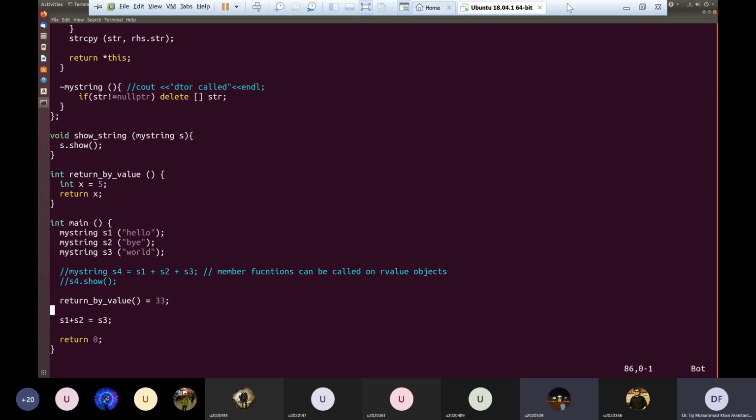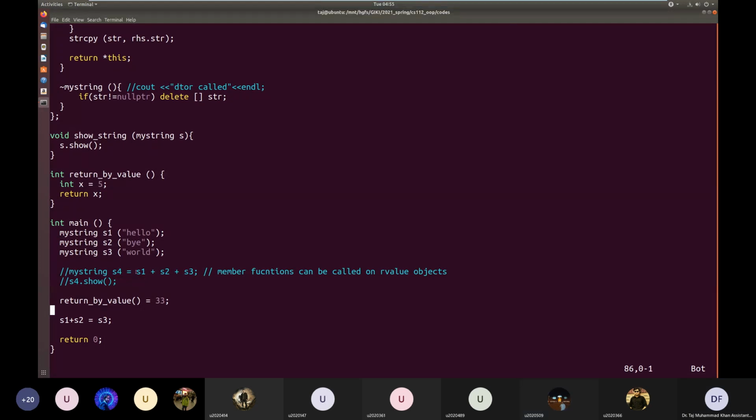Excuse me, sir. Yes. But sir, there is one thing: the chaining is happening on the right side of the equation in my string, S4 is equal to S1 plus S2 plus S3. And here we are doing it on the left side, S1 plus S2 is equal to S3. So the compiler should know which one is on the left side and which one is on the right side.